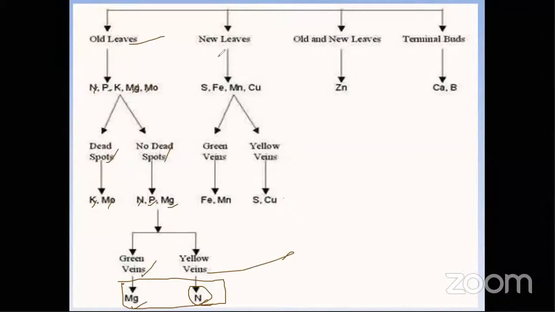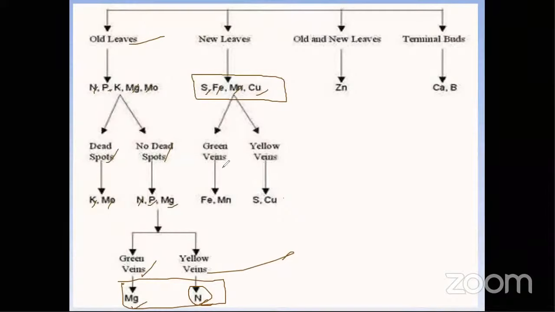Coming to the next level. These are new leaves. If new leaves show any deficiency, naturally those nutrients are immobile. What are the immobile nutrients? Sulfur, iron, manganese, and copper. Remember, students, these are immobile in the plant body. Don't confuse this with soil; these are in the plant body. So if new leaves show a deficiency, definitely the symptoms will be from these four elements: sulfur, iron, manganese, and copper.